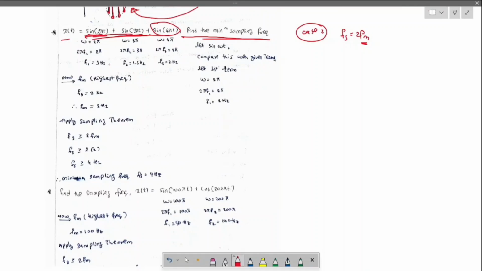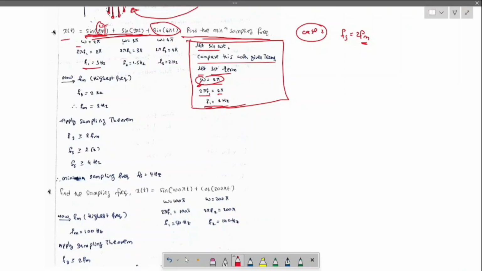Now let us go by the theoretical method. Compare sin(ωt) with the given terms. For the first term, ω is 2π, and we can write ω as 2πf1, so f1 is 1 hertz.